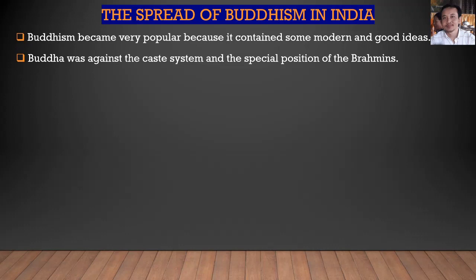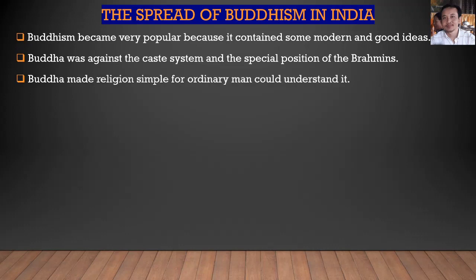So Buddha disagreed with this caste system in India, with special positions of the Brahmin like this. And the next one, Buddha made religion simple so ordinary men could understand it.